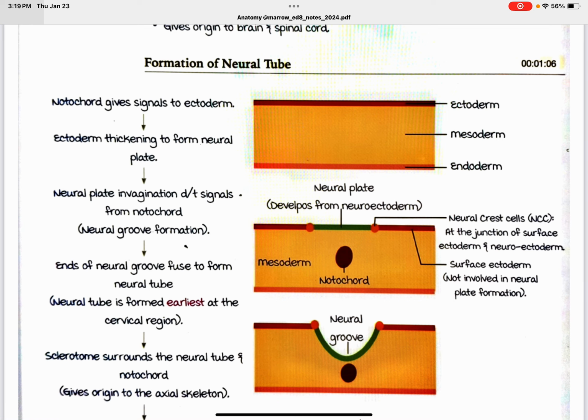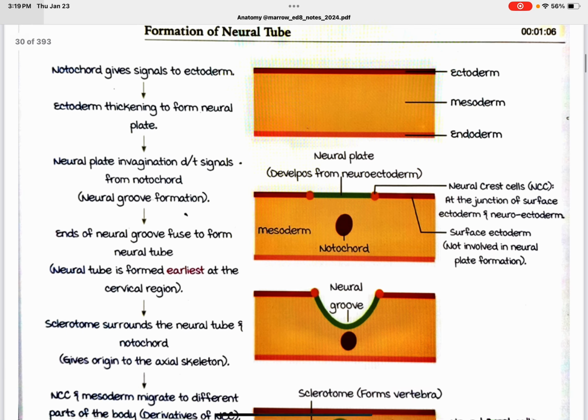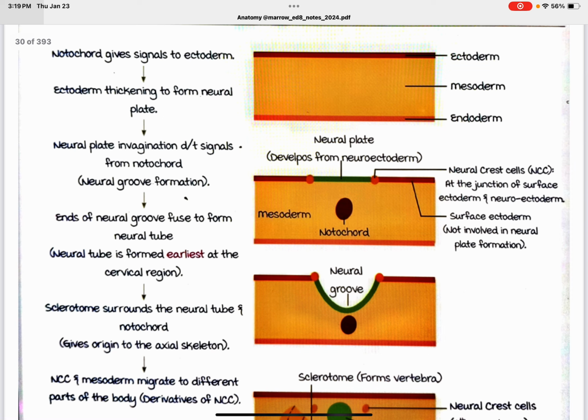The ectoderm thickens to form the neural plate. The neural plate invaginates due to signals from the notochord. Neural groove formation. Neural crest cells are at the junction surface of the ectoderm and neuroectoderm. The surface ectoderm is not involved in neural plate formation.